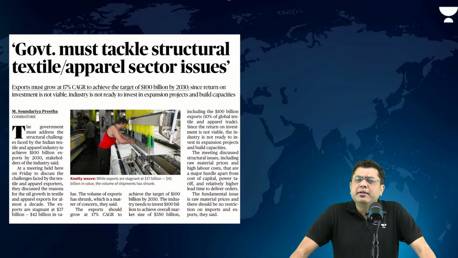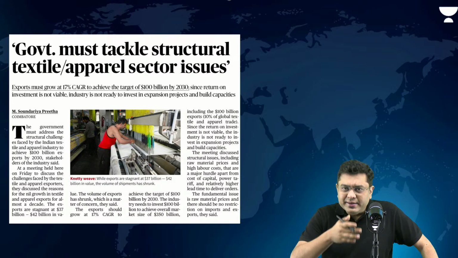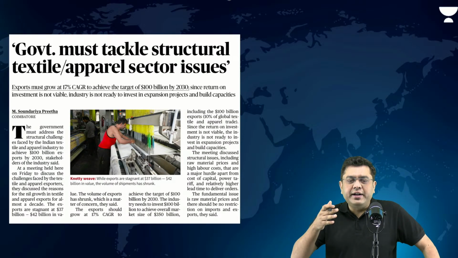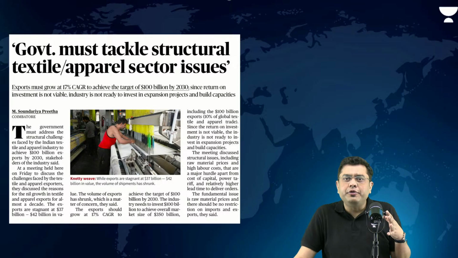Now, this is associated with an inherent issue which has been there in the textile apparel sector for a long period of time. Is a neutral stance the only way forward? No. The way forward is: this is the problem, what can be done going ahead into the future?